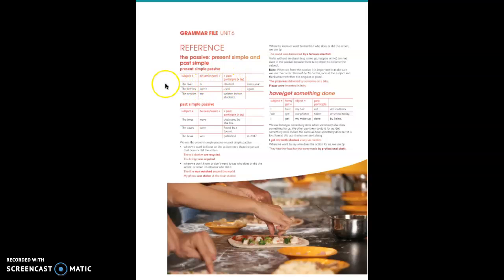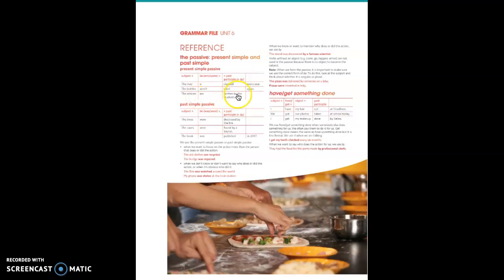For example, it says, the river is cleaned every day. This is the passive form. If you want to think about the active one: every day, they, because there is no subject, okay, they clean the river. The river is cleaned every day. Every day, they clean the river, okay? The second explanation is the bottles aren't used again.